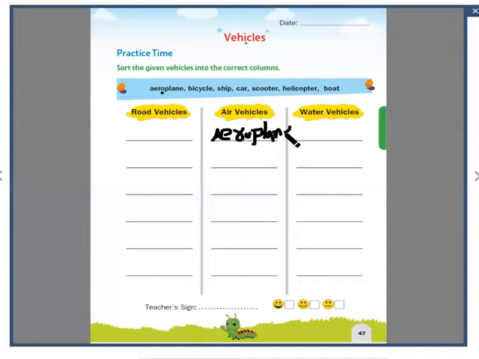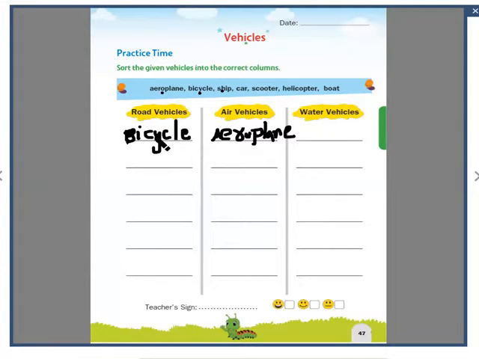A-E-R-O-P-L-A-N-E, aeroplane. Next, bicycle. A bicycle goes on roads. B-I-C-Y-C-L-E, bicycle. The next one, ship.